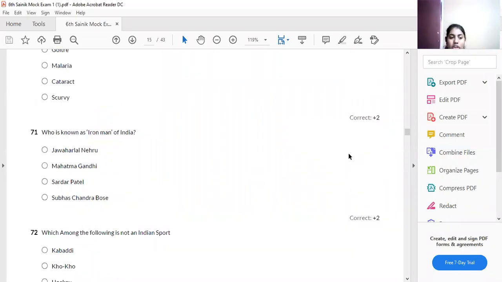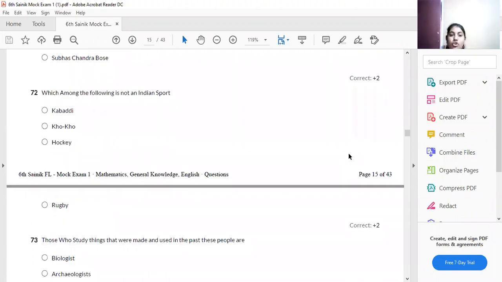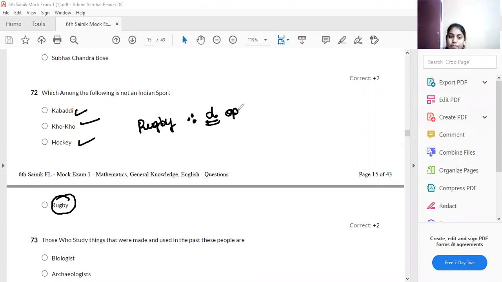The next question: which among these is not an Indian sport? Kho Kho, Kabaddi, hockey, and rugby. Kabaddi is played in India, in Karnataka itself. Kho Kho, yes. Hockey, Dhyan Chand. So which one? Rugby is not an Indian game. Option D is your answer. Okay, the next question. Look at the next question.